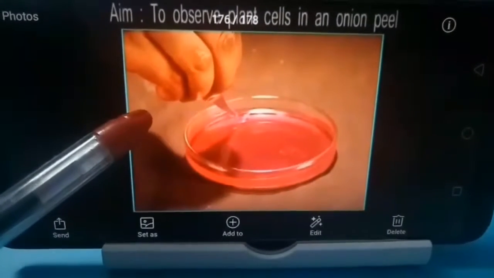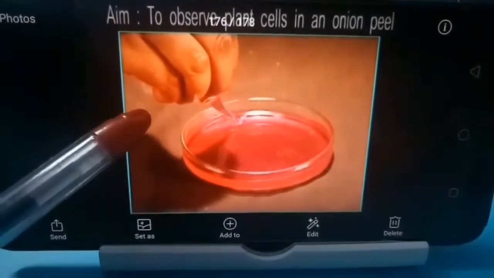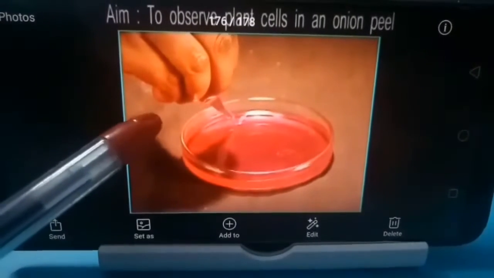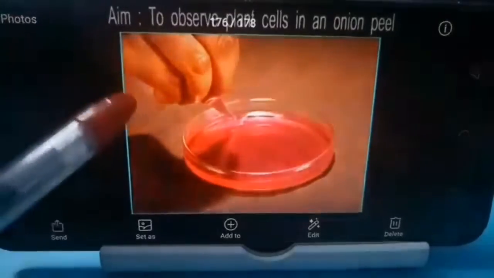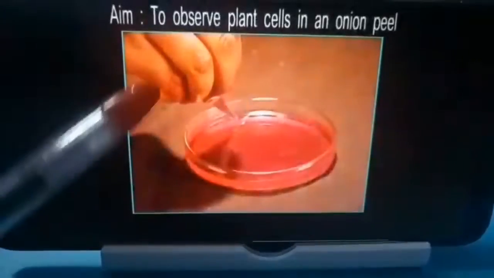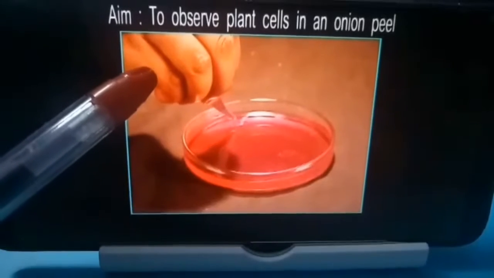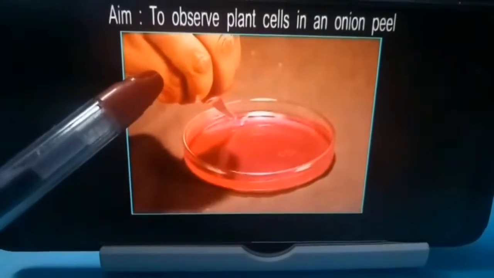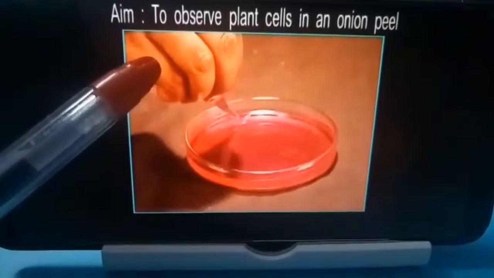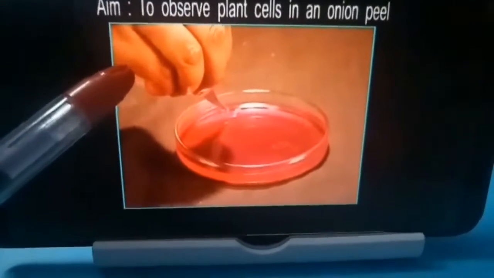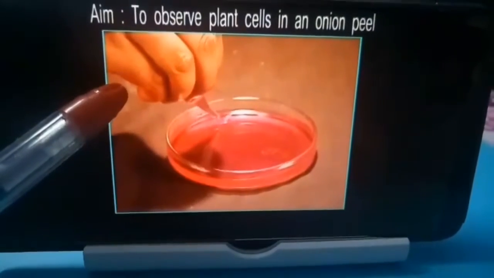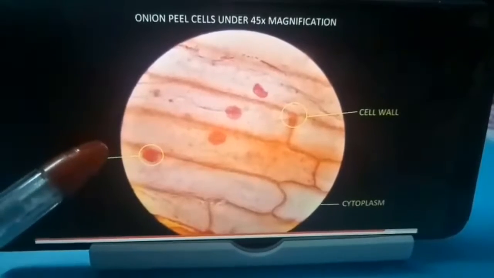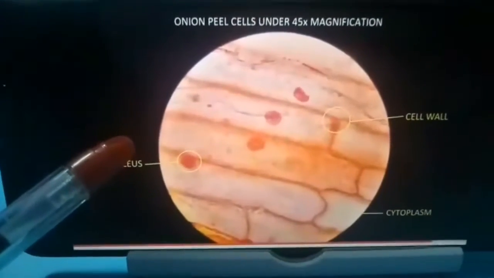Now just keep it for 15 to 20 seconds or around 30 seconds in this safranin stain, and then remove it. After removing it, keep it on a slide and put a drop of iodine solution over it, and then a small drop of glycerin, and then cover it with the cover slip. Now later on, see it under the microscope. This type of structure will be visible when you see it under the compound microscope.